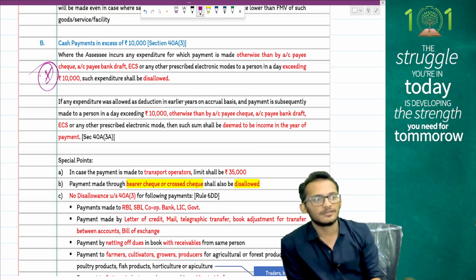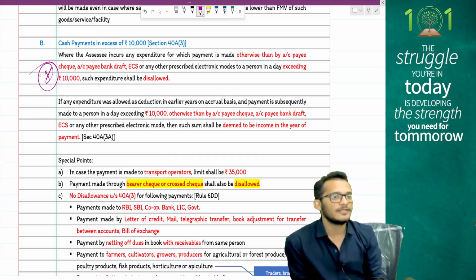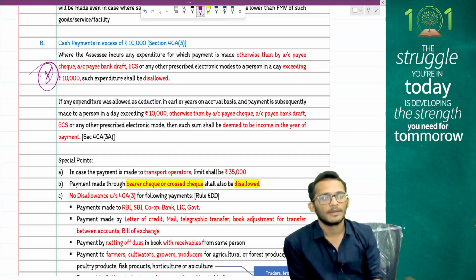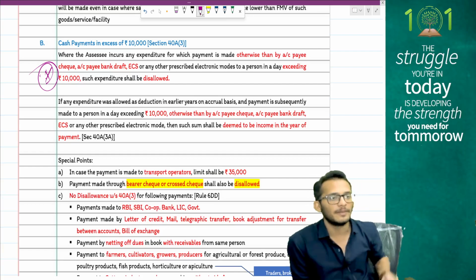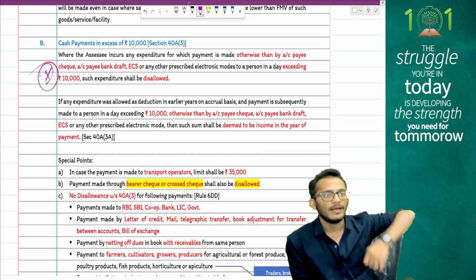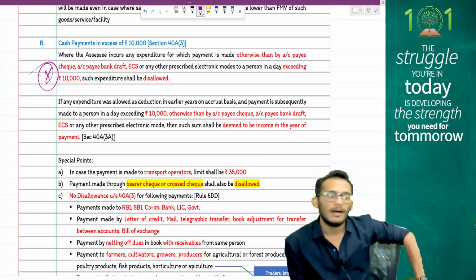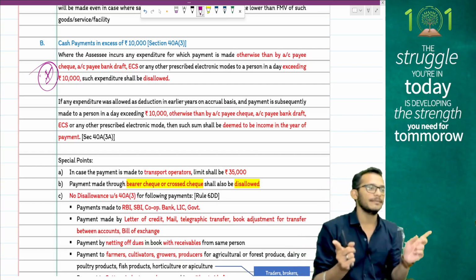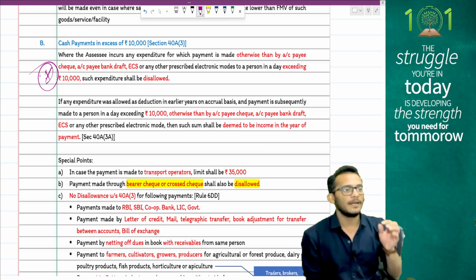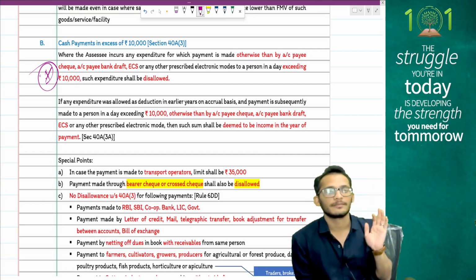Items have exceptions as follows. First, if it's a transport operator, you can make payments up to 35,000 per person per day. You are not permitted to make payments by bearer cheque or crossed cheque. If you are going to make payments to RBI, it is allowed. Payments happening by book entry, allowed. Payments happening by adjusting net balances, allowed.